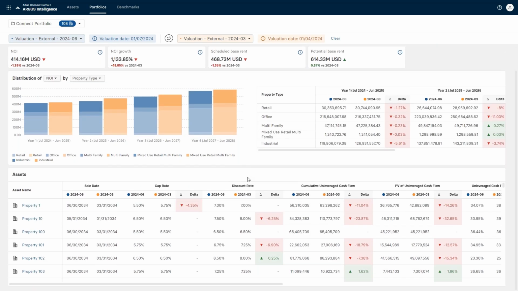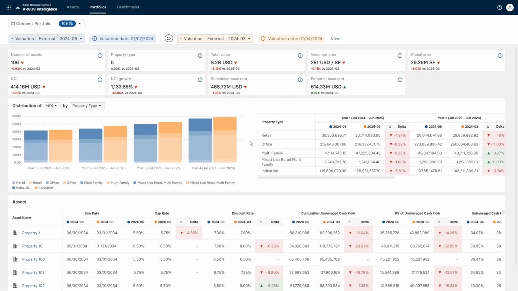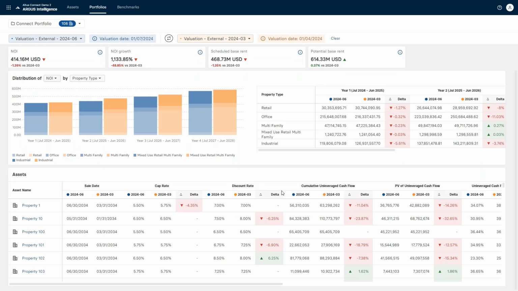And if we come to the very bottom, if you think about that 3%, are there certain assets that might be driving that drop in value? So we can see, for example, property 10 has a substantial drop in cash flow period over period. It was 110 million and it dropped to 84 million. Did I lose a major tenant? What happened to that building? So it starts calling things out.